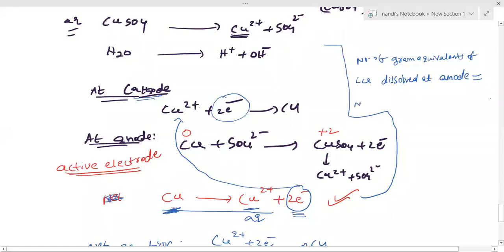Number of gram equivalents of copper deposited at cathode. First note down this point, and I can apply it to another example also. Please, one more example.